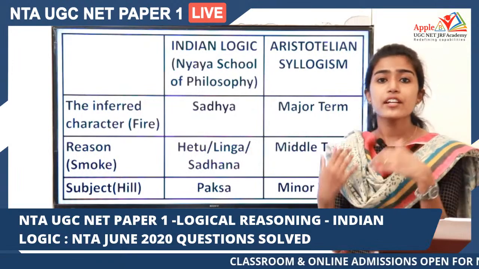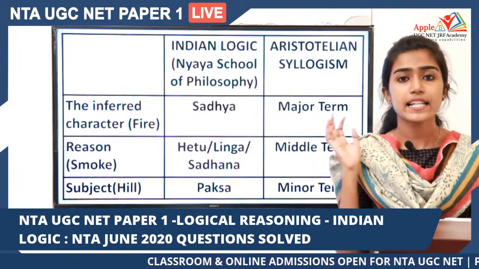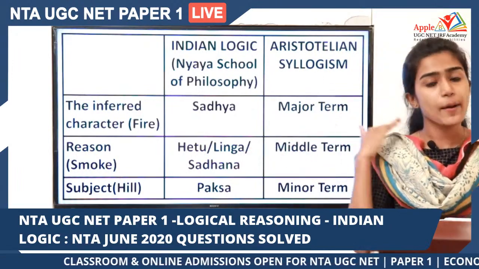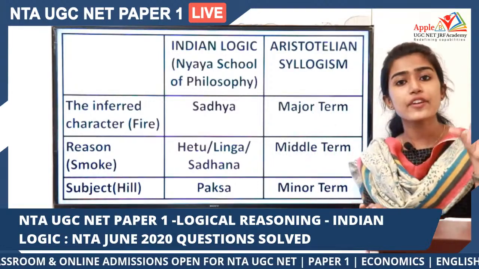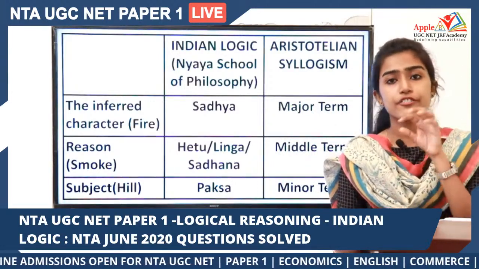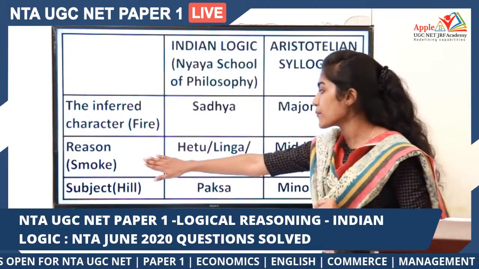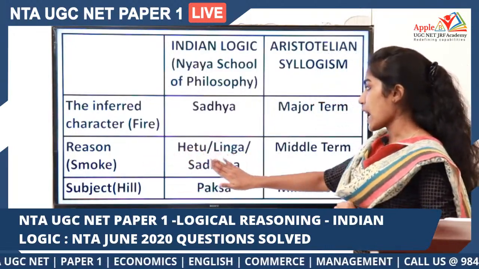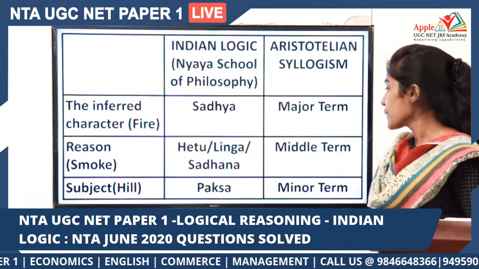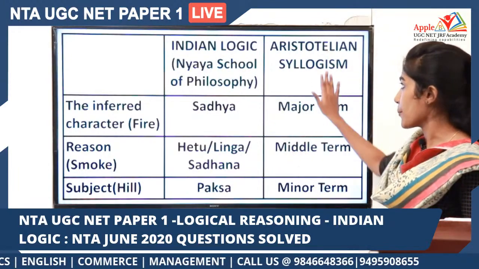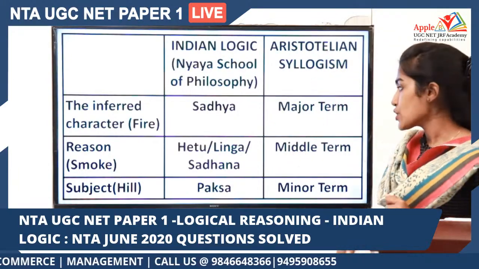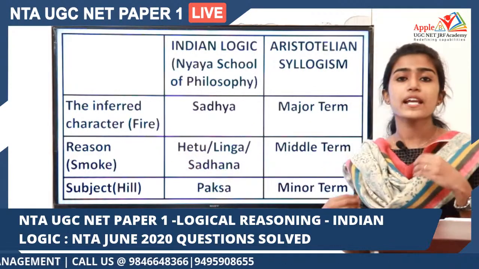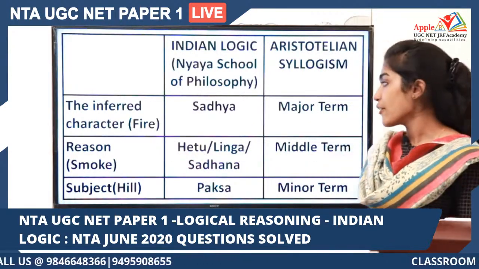And then you have the reason, that is smoke. Why have you inferred the presence of fire on the hill? That is because you have seen smoke coming out of the hill. So that is the reason why you have inferred the presence of fire on the hill. That reason is called hetu, linga, or sadhana in Indian logic, and it is called the middle term in Aristotelian syllogism. So this smoke is what makes you infer the presence of fire on the hill.